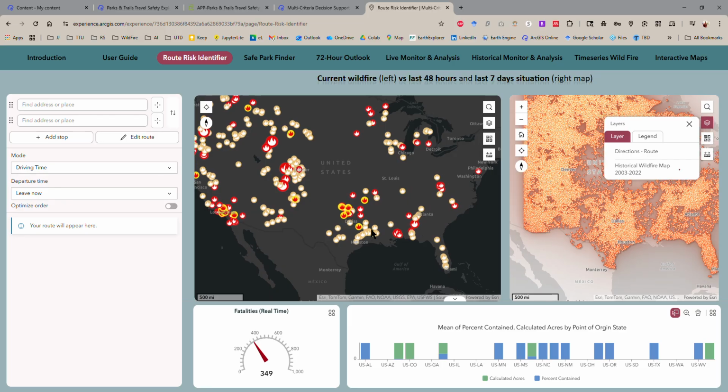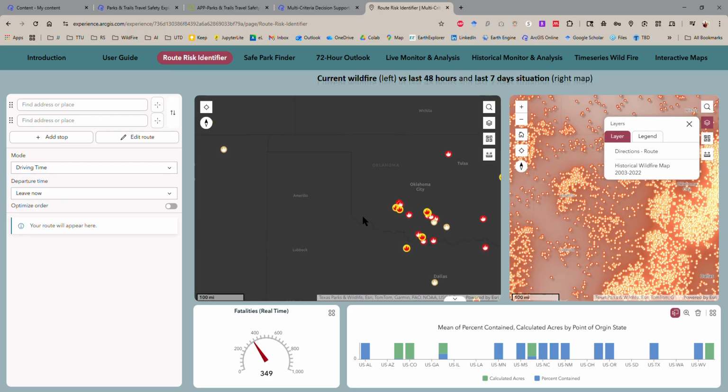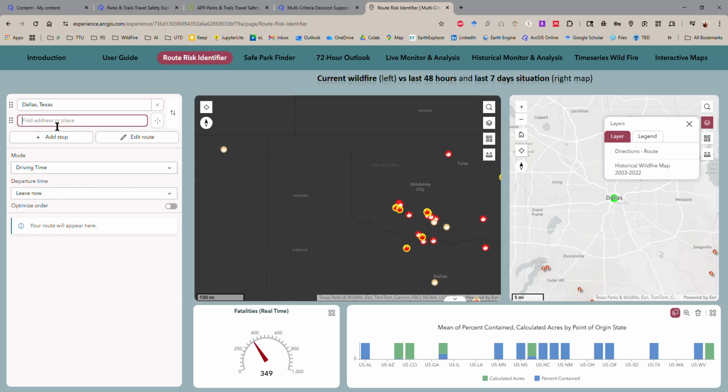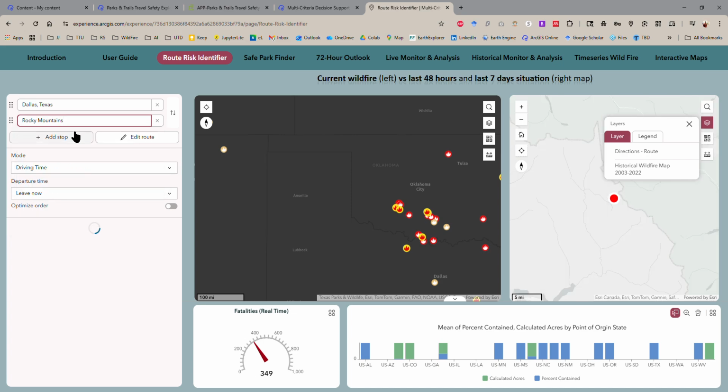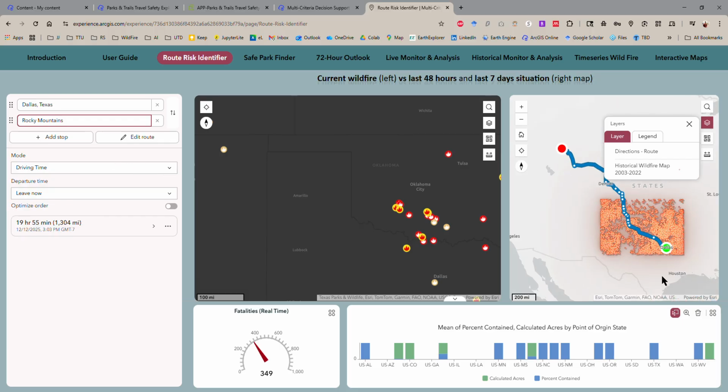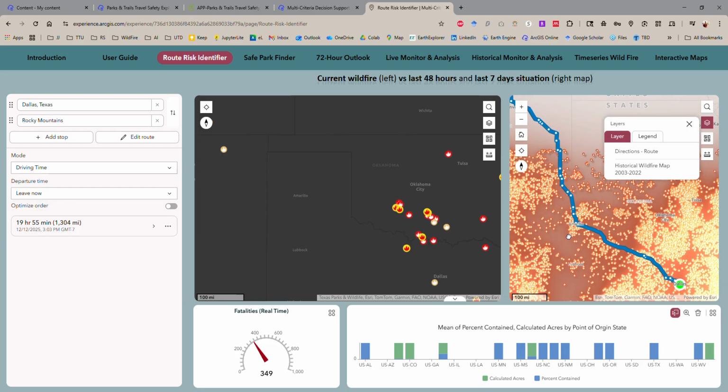What you can do is select a location. Say you would like to go from Dallas. You can choose your place here on the very left corner, like Dallas, and you would like to go anywhere in the Rocky Mountains. Oh, I guess it's the wrong Rocky Mountain. Yeah, you can choose your destination to Denver Rocky Mountain, and there you can see how the